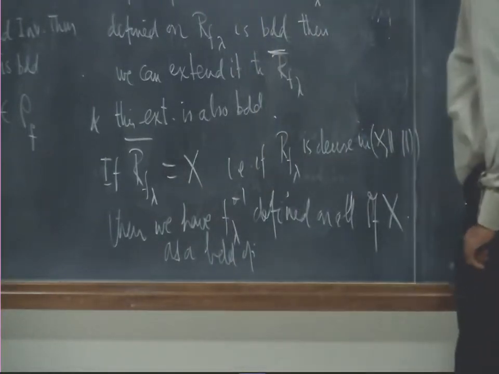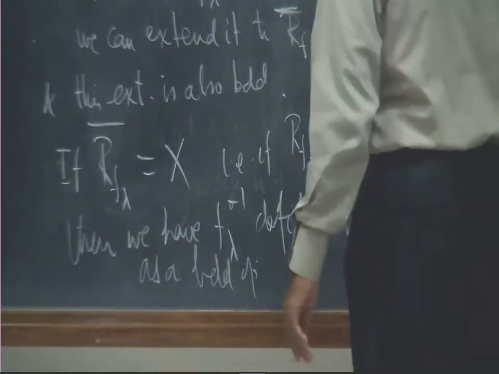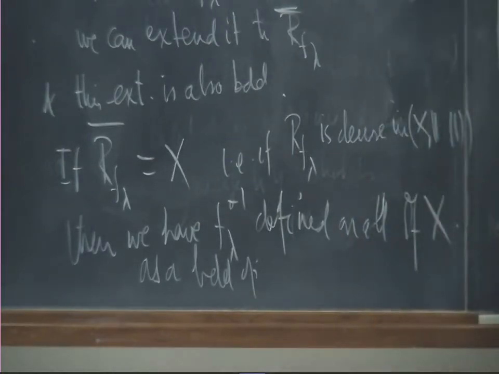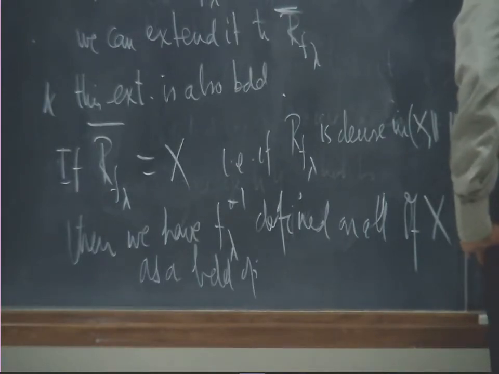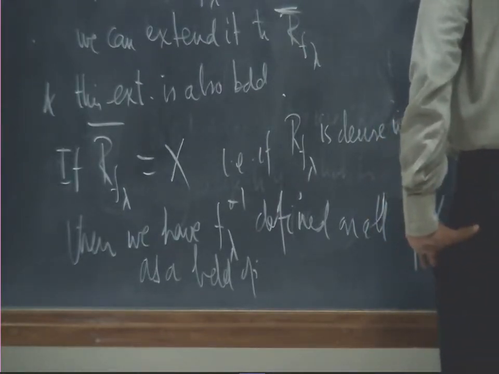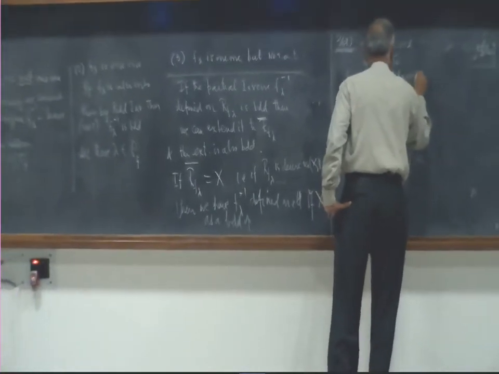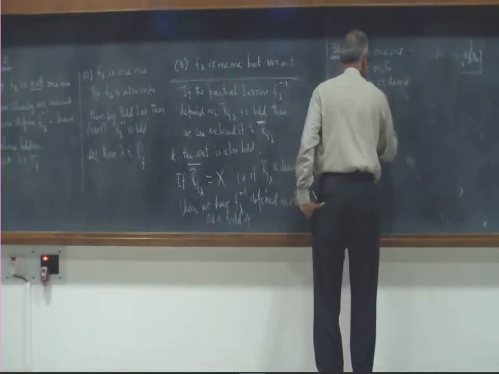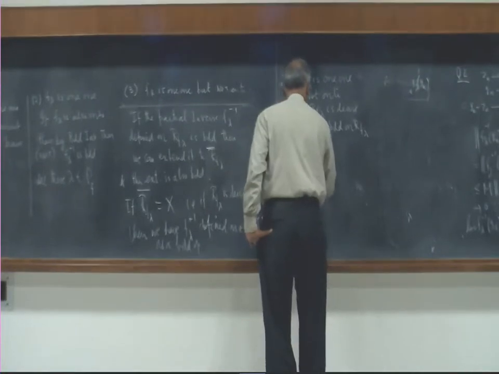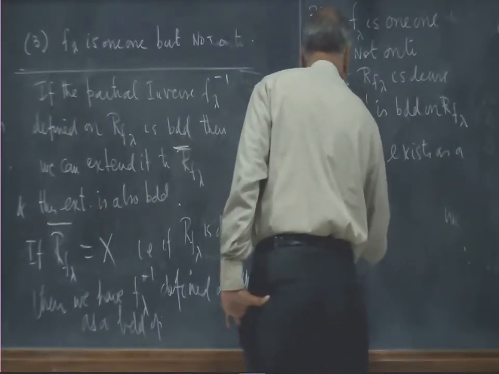So, let us again make another conclusion. Okay. So, we will call it as 3a. f lambda is 1-1, not onto, but range of f lambda is dense and f lambda inverse is bounded on range of f lambda, then f lambda inverse exists as a bounded linear operator.